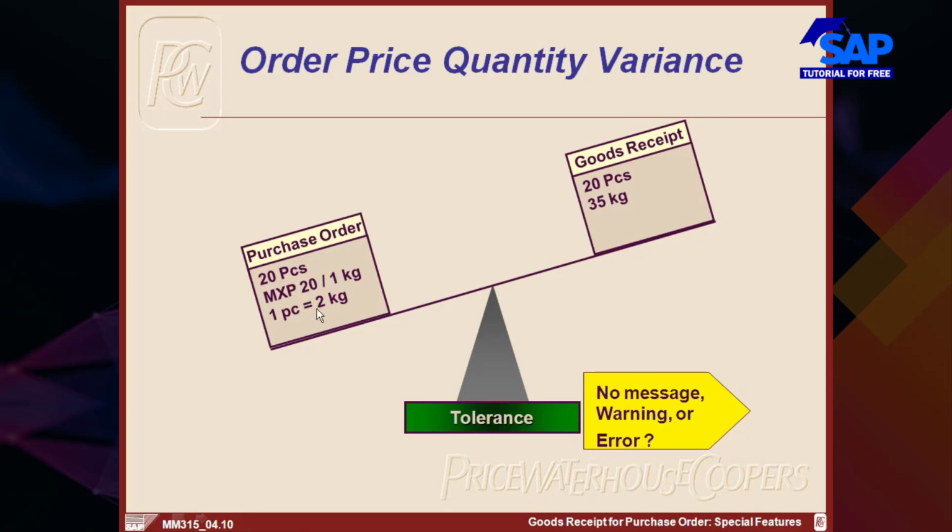Order value is 800 here. Now look at the receipt. At the time of receipt, you have received 20 pieces, but the target quantity in the form of kgs is 3.5. So if you are receiving, what is the value of the material that you are receiving?